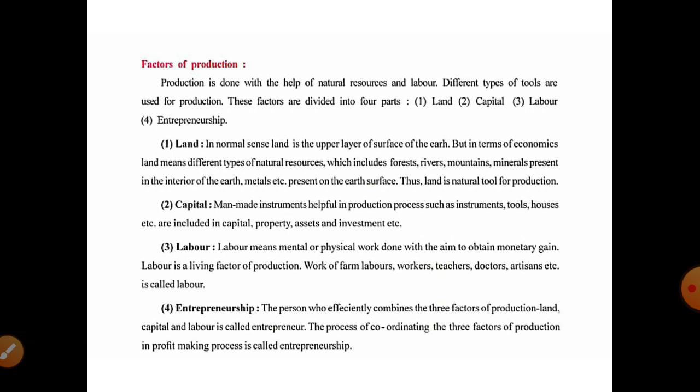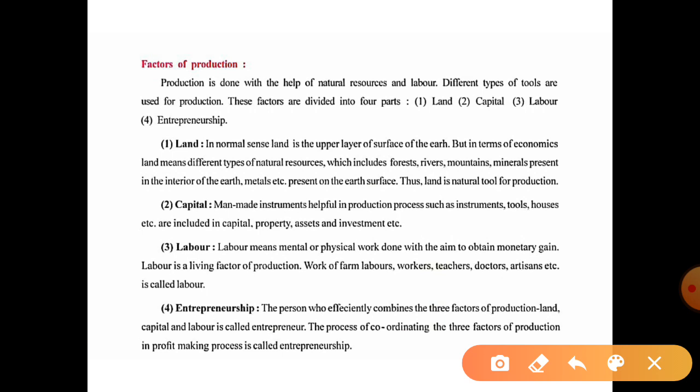Land, which means what? Generally land means the upper layer of the earth's surface, but in economic terms it is different. Land means the natural things useful for production, like forests, rivers, mountains, minerals, metals, which are included within land. Second one, capital. Capital means what? Man-made instruments helpful in the production process, such as instruments, tools, houses, etc., which include property, assets and investments.